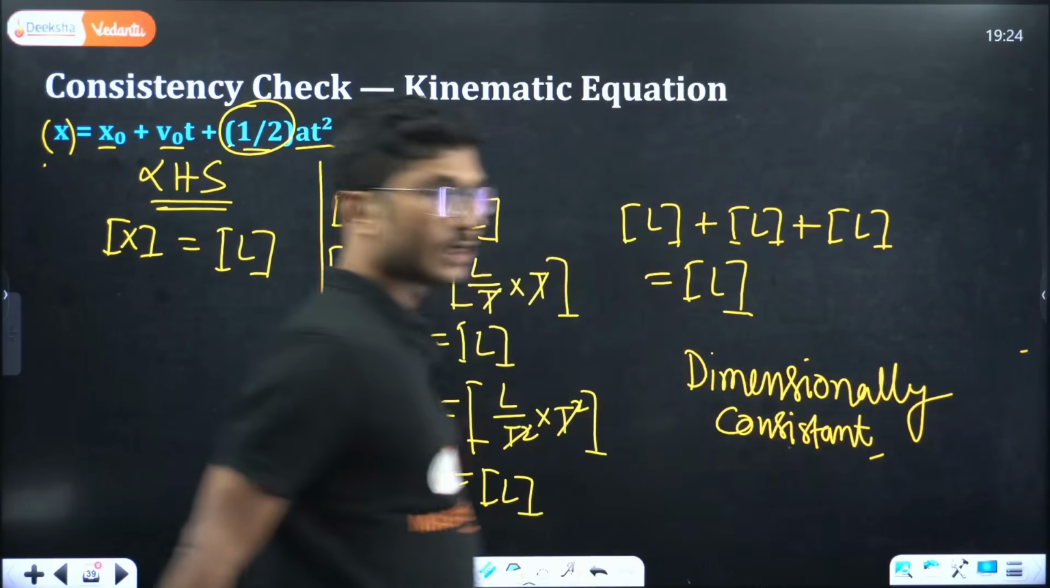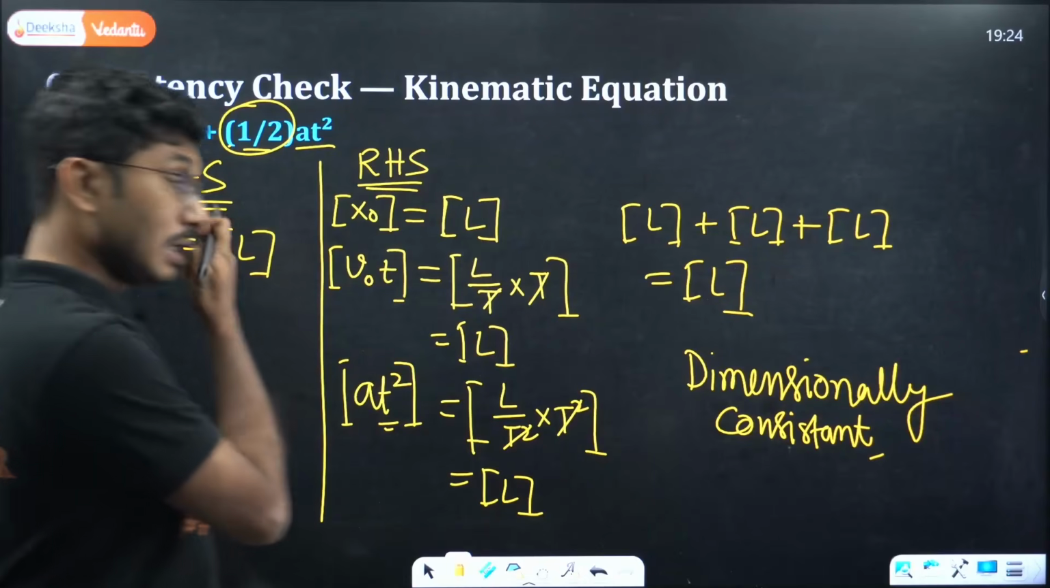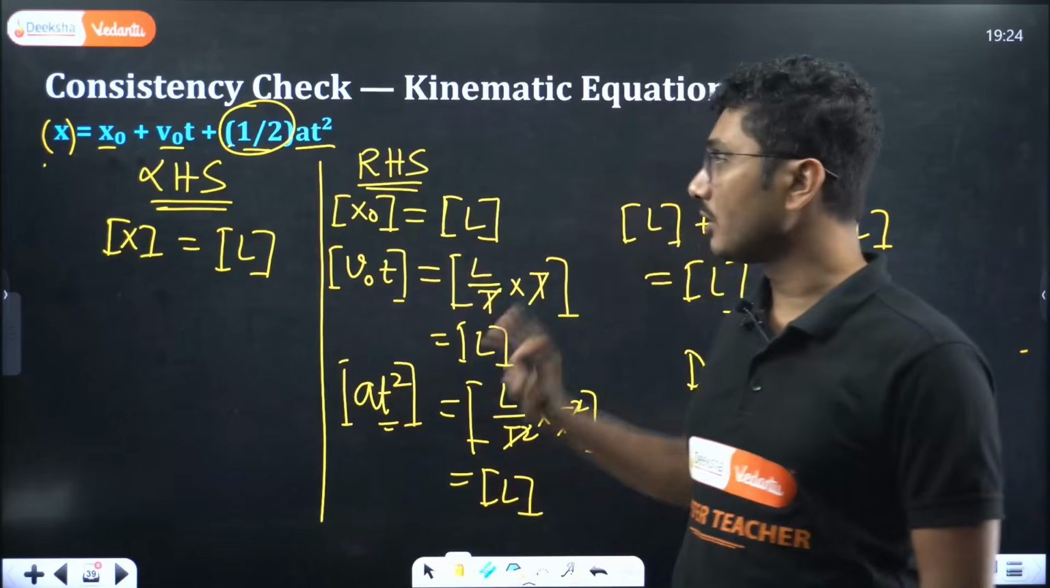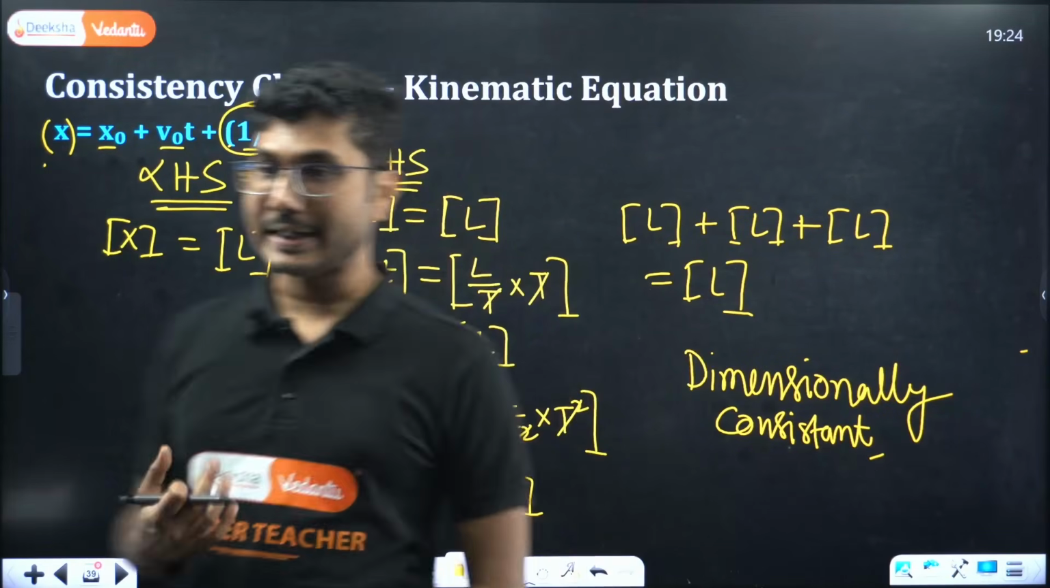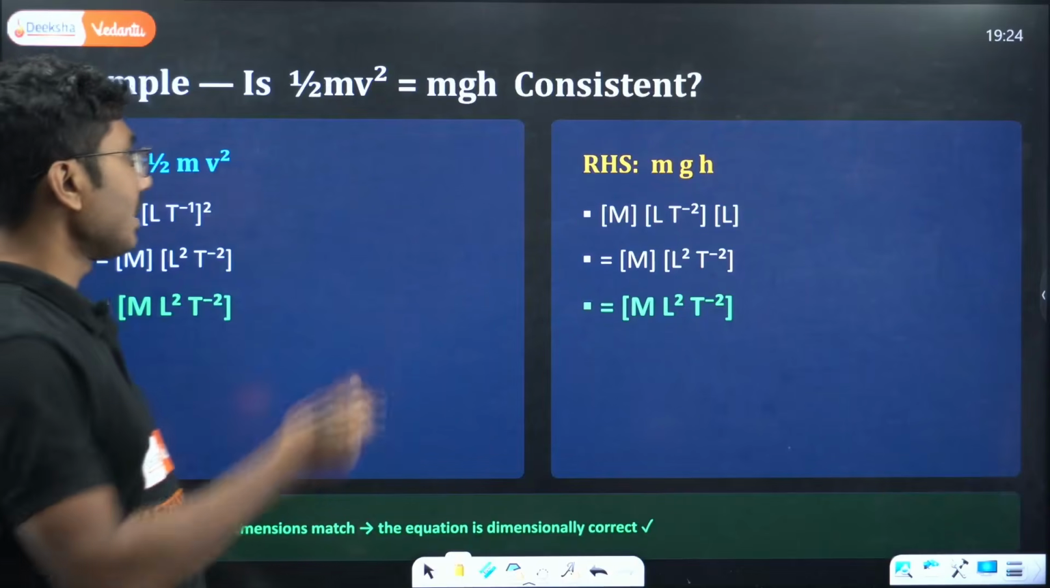This is dimensionally consistent. When you are checking any equation, you always need to check the right hand side and the left hand side and see if they are equal or not. If they are equal, we will say it is dimensionally consistent. If they are not, we will say they are not dimensionally consistent.